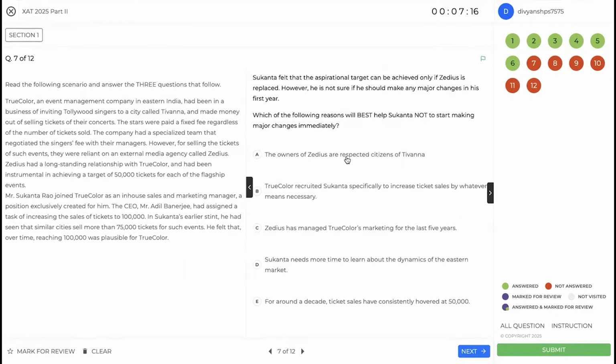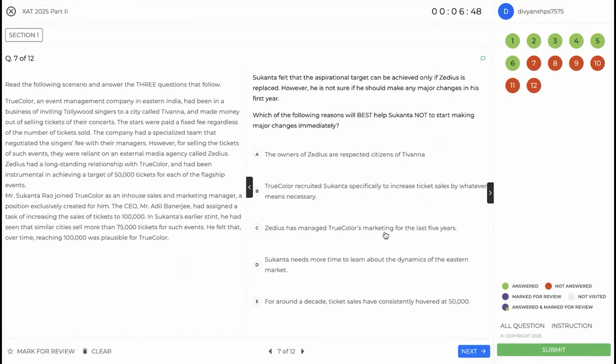The owners of ZDS are respected citizens of Tivana. Again, what you do in your personal life should not come into the way of a business decision. So A is not the answer. True Color recruited Sukanta specifically to increase ticket sales by whatever means necessary. I mean, if this is true, then he should probably start making major changes immediately. So this is going against what we want.